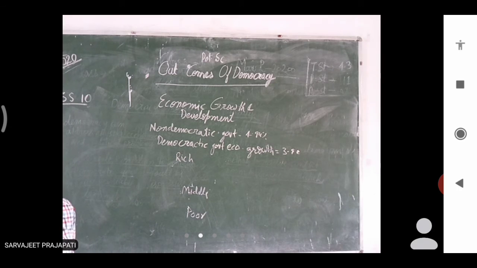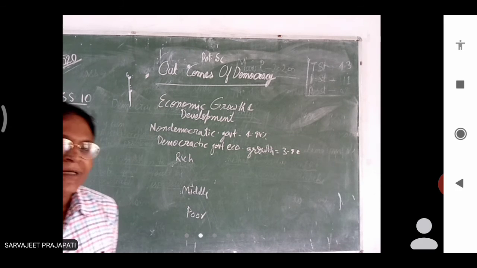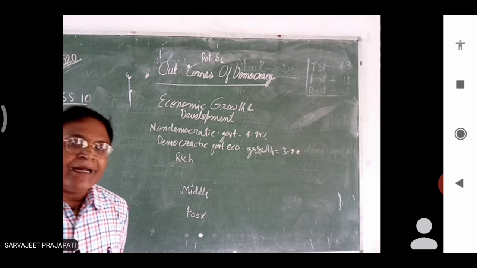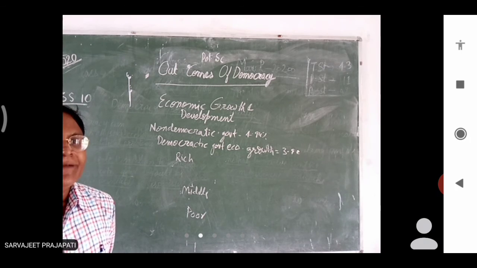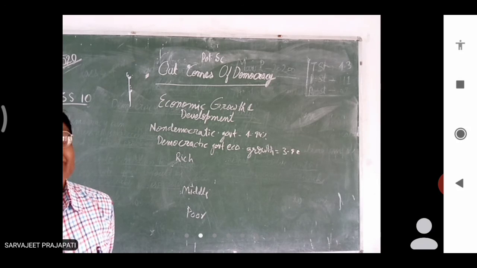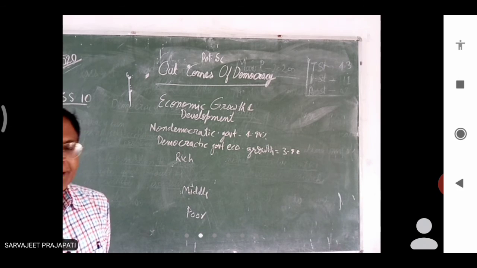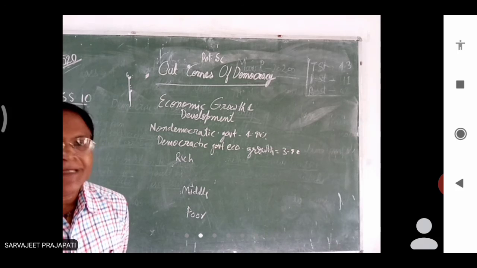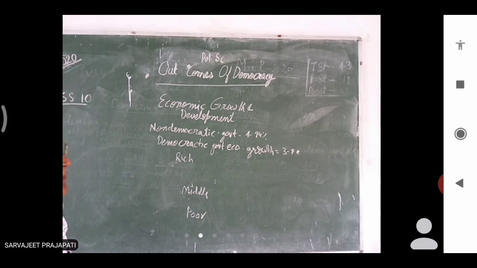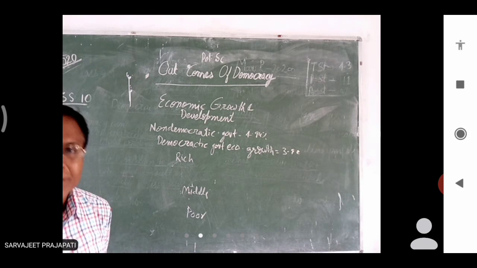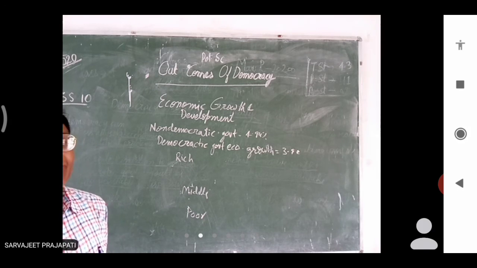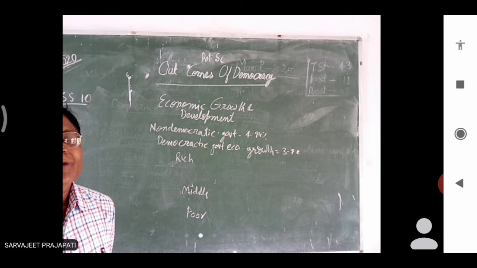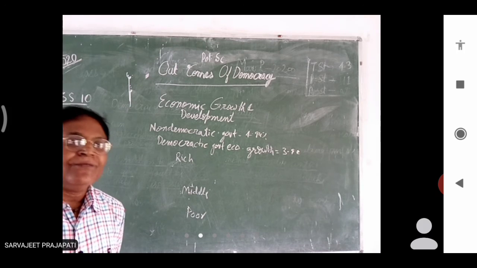So such accommodations are possible in a democratic government, and it does not provide everything. It only provides a situation. A democratic government provides a situation, and creates the conditions for development. It says, I have given the atmosphere, various rights and a good atmosphere.